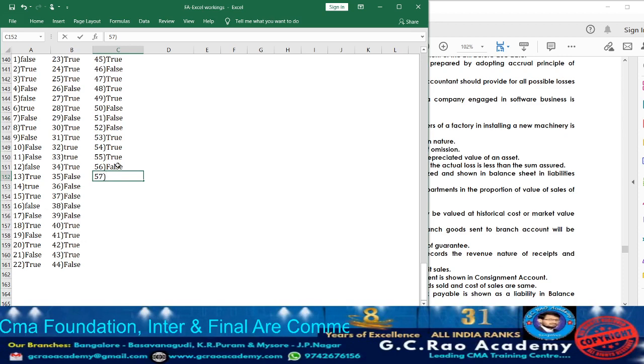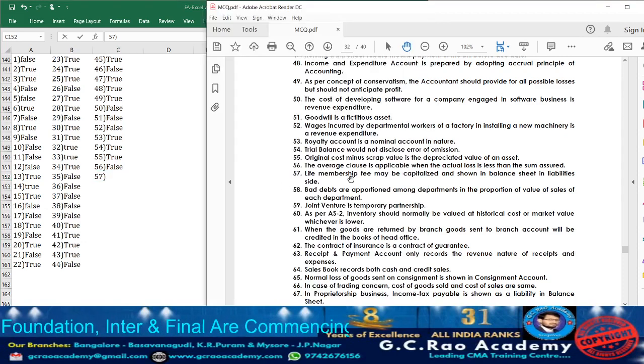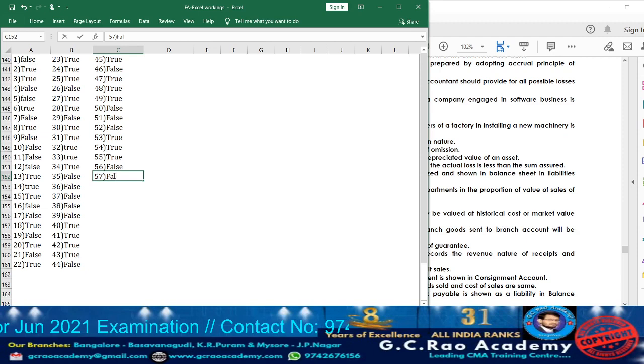Now let us move on to statement 57. What they are telling? Life membership fee may be capitalized and shown in the balance sheet on the liability side. Yes, it is true, because life membership fees, when collected, are going to provide the benefit for more than 1 year, so it will be capitalized. And in a non-trading organization, the capital items will be shown where? In the receipts and payments account they are going to show, and again it will be shown in the balance sheet under liabilities. So accordingly the statement whatever they have given is false.